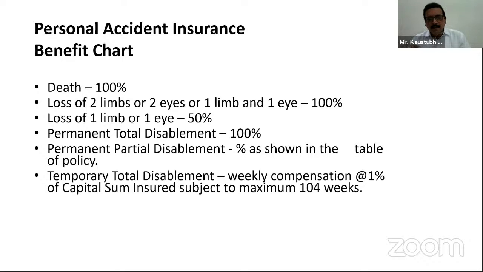Now, the maximum compensation allowed is 104 weeks. If you calculate 104 weeks, that comes to 2 years. Generally, in our sum insured column, when we see table A, table B, table C, table A's maximum coverage is 104 weeks. So 2 years of maximum compensation will be payable under this temporary total disablement category.